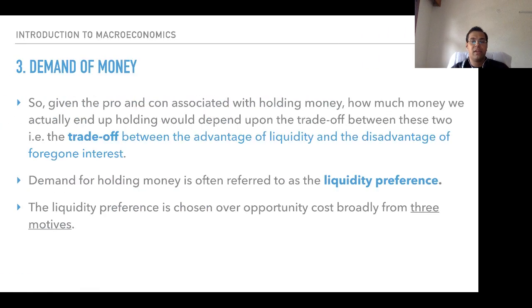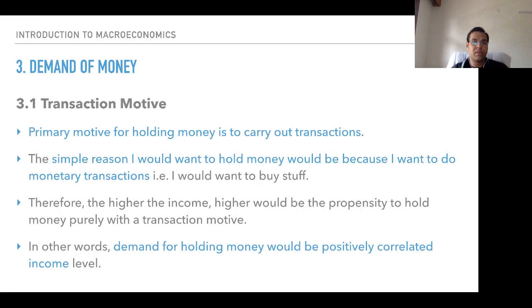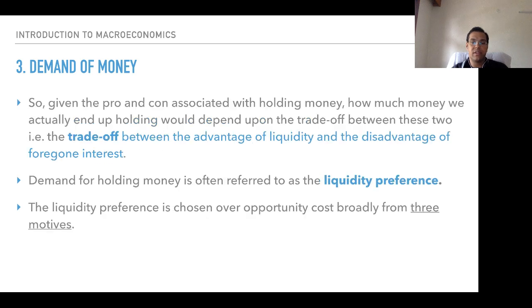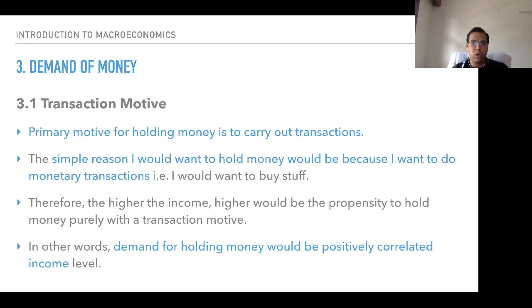The trade-off between the advantage of liquidity and the disadvantage of foregone interest is seen in terms of demand of money. There are three motives when we talk in terms of liquidity preference. The first motive is the transaction motive. Transaction motive means that you are carrying out transactions. The primary motive for holding money is to carry out transactions.